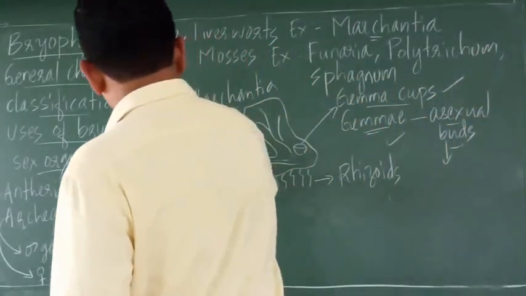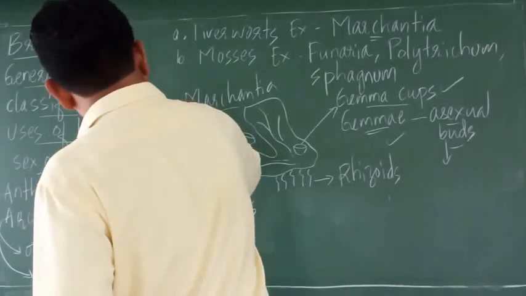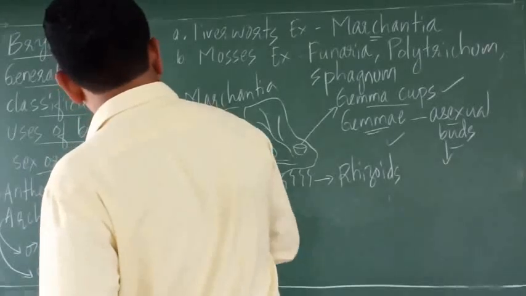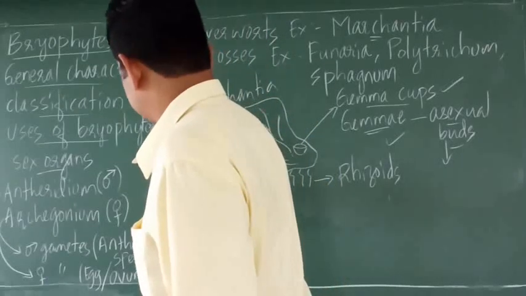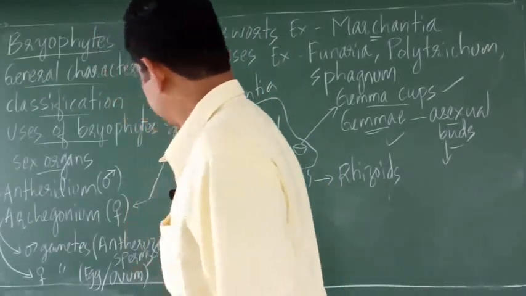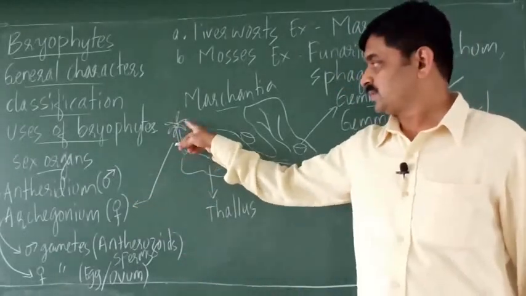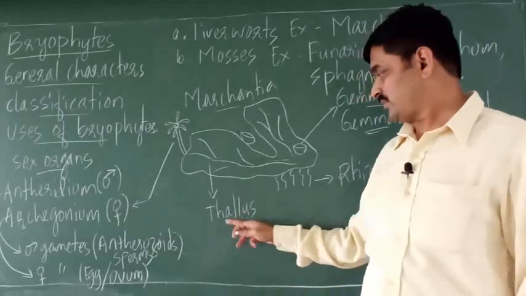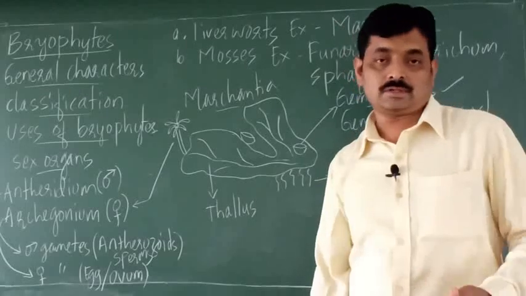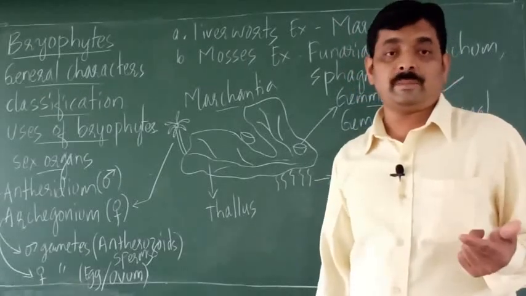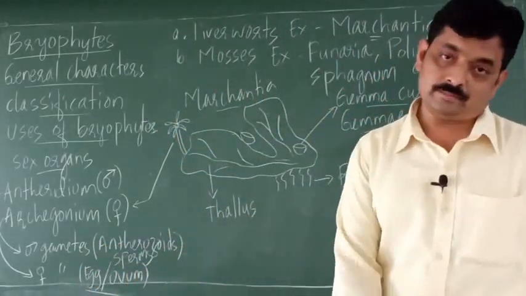Then I will show you here one more structure. So this structure is archegonium, right? So archegonium develops from the thallus, and it produces female gamete, that is ovum.